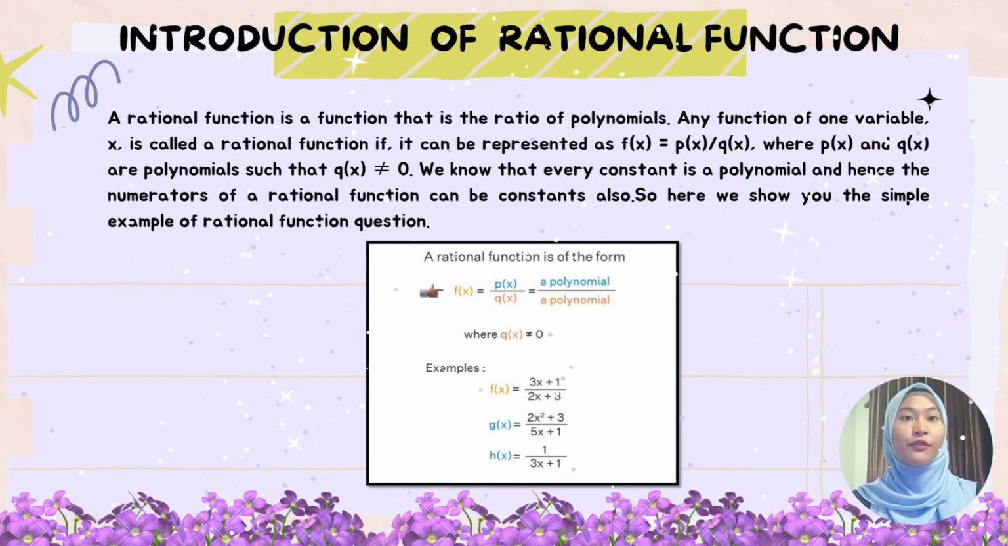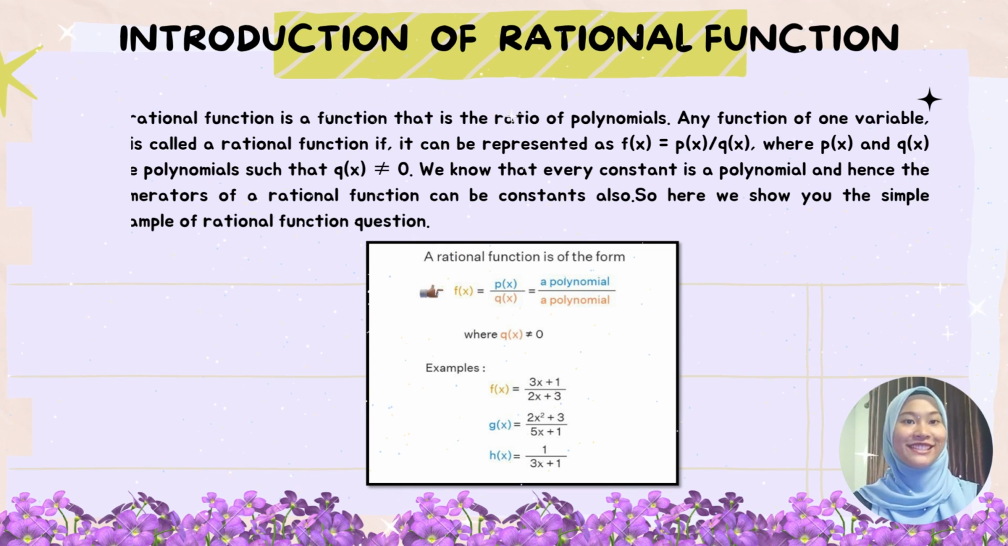What is a rational function? A rational function is a function that is the ratio of polynomials. Any function of one variable x can be called a rational function. It can be represented as f(x) = p(x)/q(x), where p(x) and q(x) are polynomials such that q(x) is not equal to 0. We know that every constant is a polynomial, and hence the numerator of a rational function can be a constant. So here we show you a simple example of a rational function.